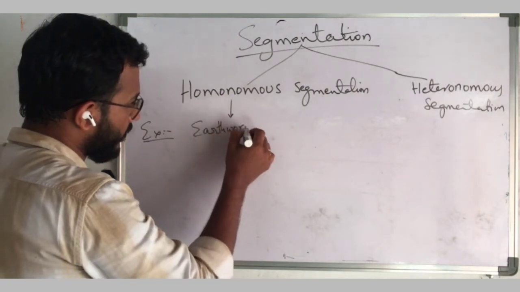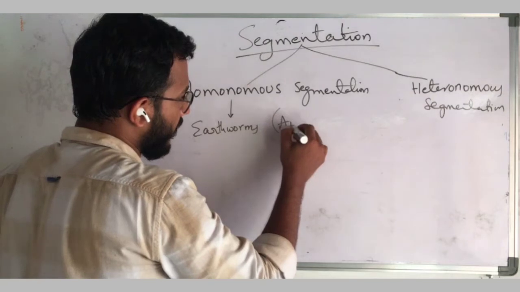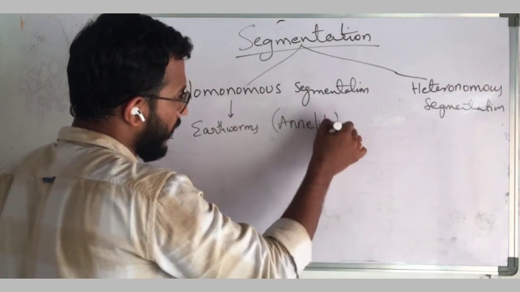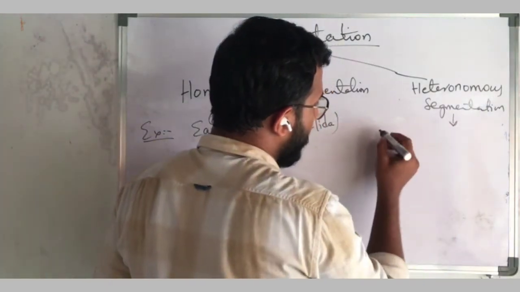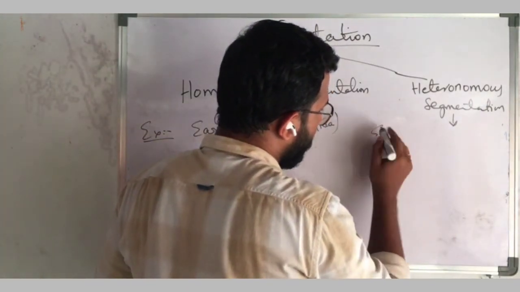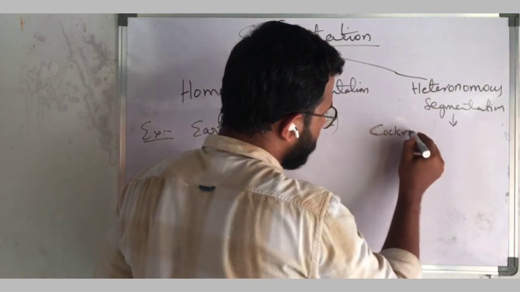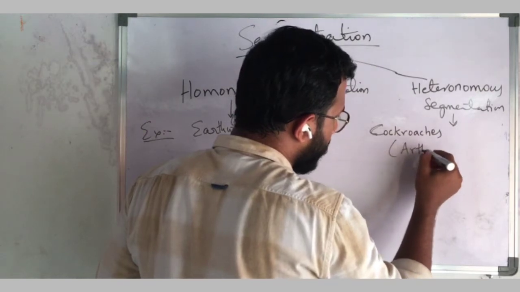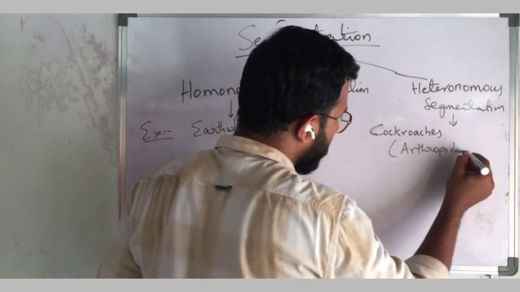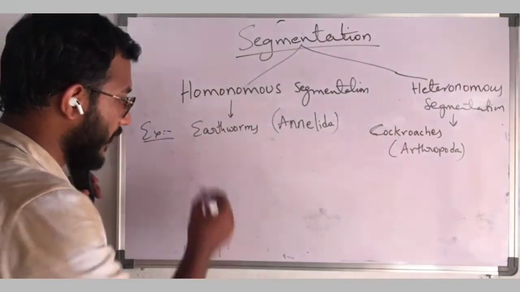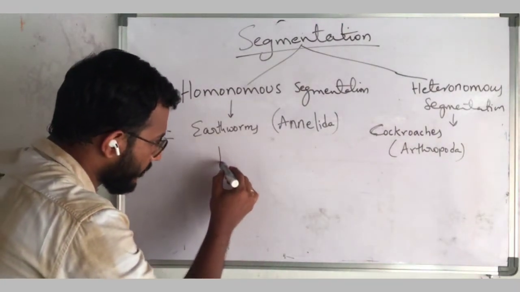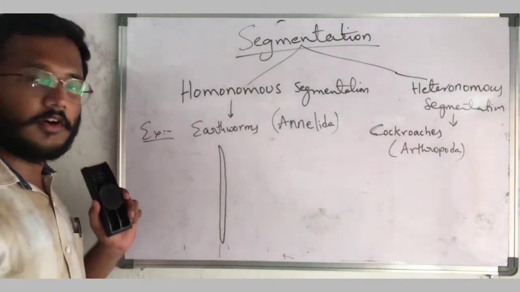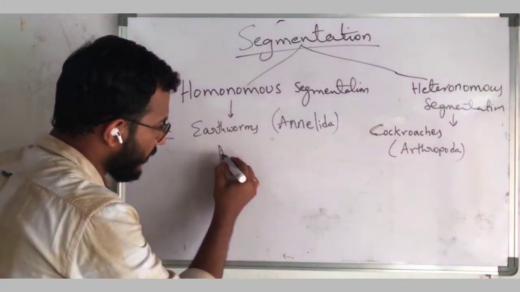This homonomous segmentation we will see in earthworms that belong to the phylum Annelida. And heteronomous segmentation we can see in cockroaches that belong to the phylum Arthropoda. For example, I am drawing the earthworm here. If you observe the earthworm, the body is divided into segments.